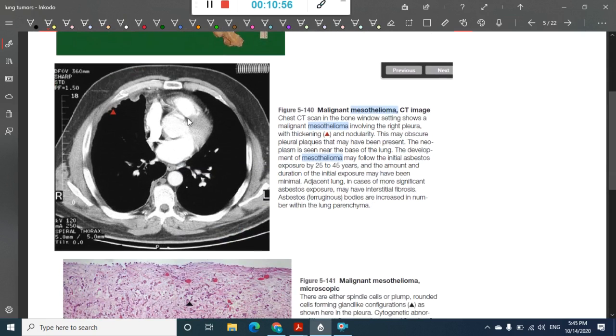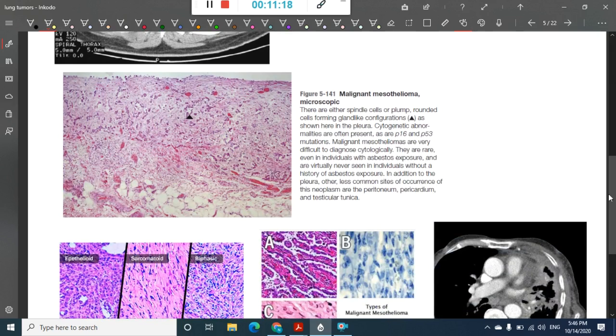Next, this is the picture here, where you can see the presence of malignant mesothelioma. This is the CT scan of chest, which shows right pleural thickening and nodularity, and this may obscure the pleural plaques that may have been present. Then this is the picture of malignant mesothelioma with gland like configurations. These are either spindle cells or plump, rounded cells.